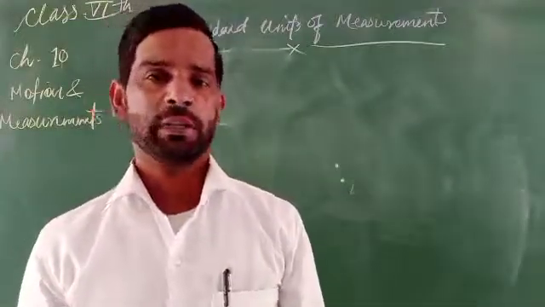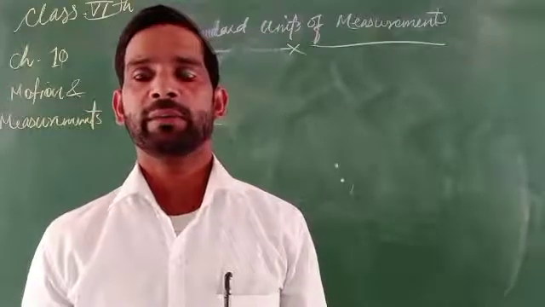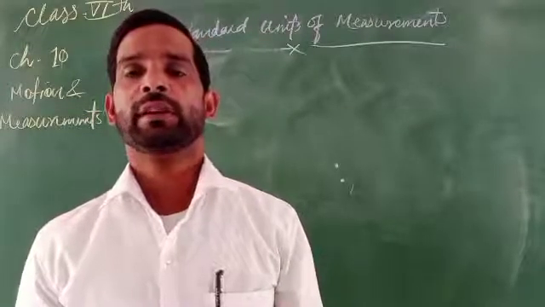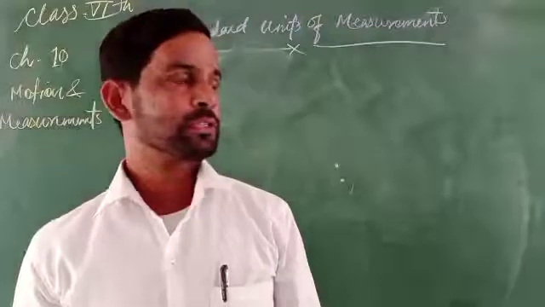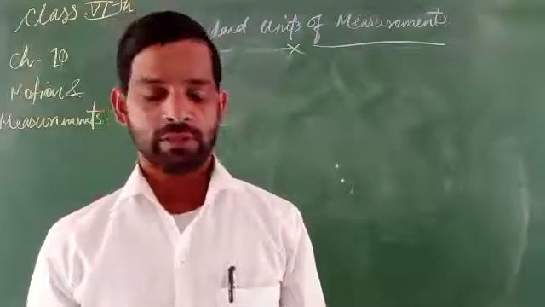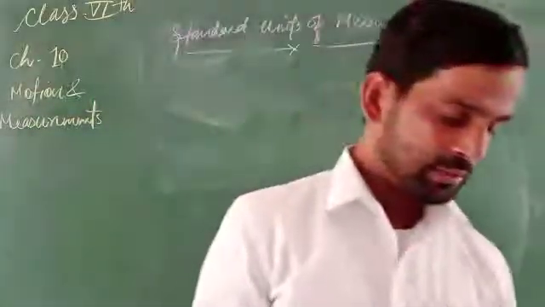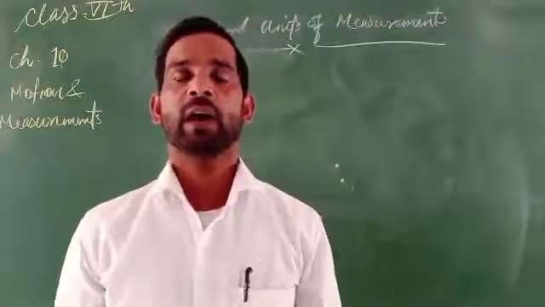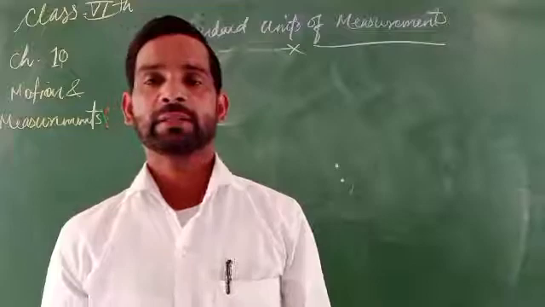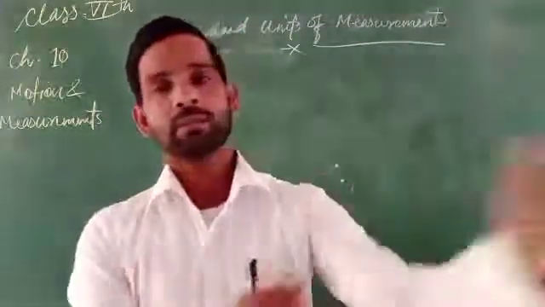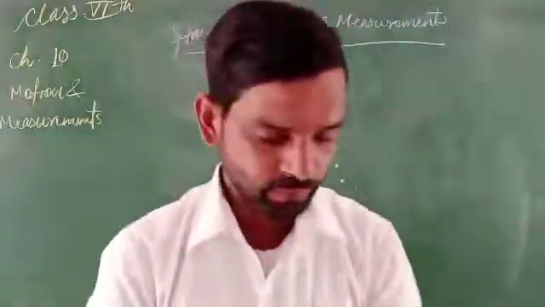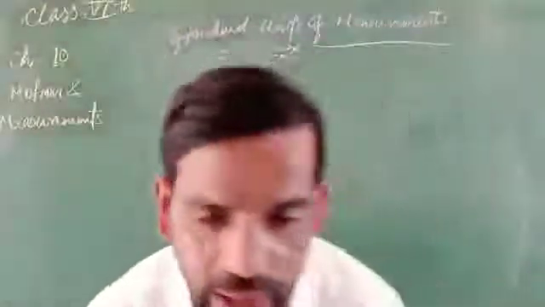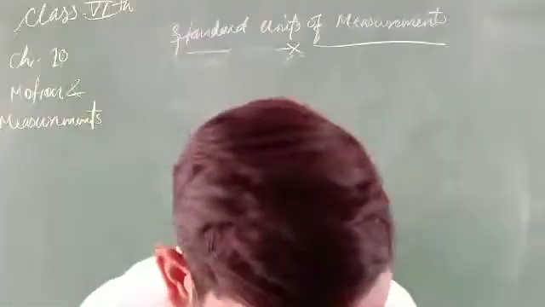For accurate and exact measurement, there is a need for a standard unit. So the standard unit came into existence, and there is a requirement for a standard unit for measuring anything in an accurate and exact manner. This could be applied. The SI unit of length is the meter.